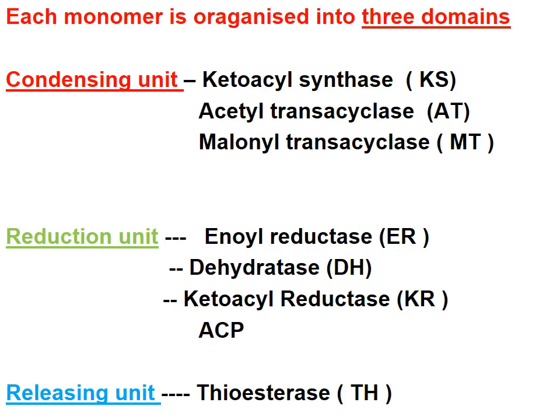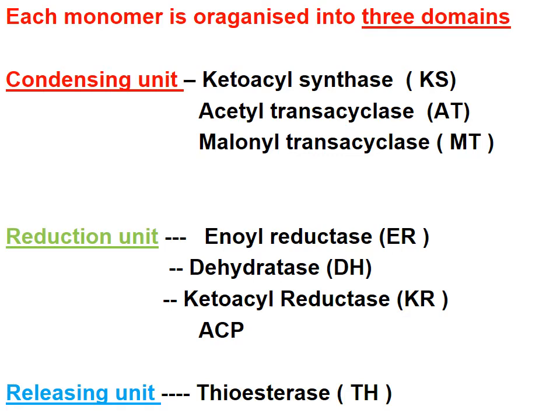The 3 enzymes are enoyl reductase, dehydratase and ketoacyl reductase. Finally, you have a carrier protein called acyl carrier protein that constitutes the reduction unit. The releasing unit is made up of a single enzyme called thioesterase.